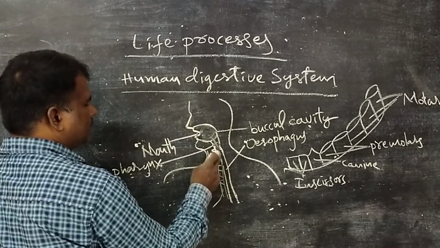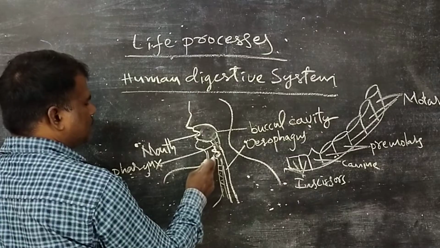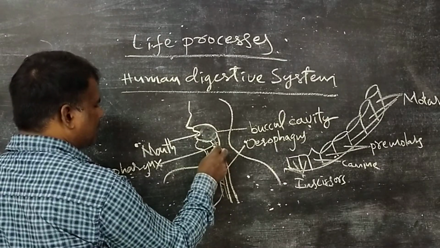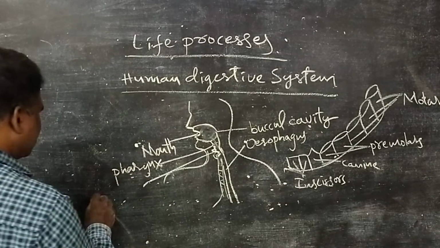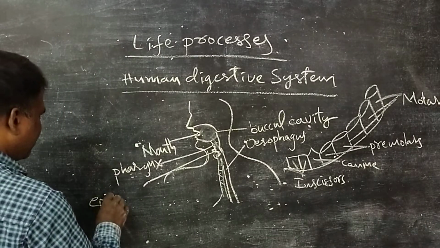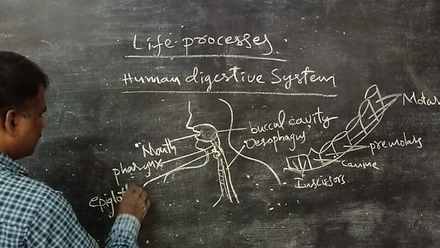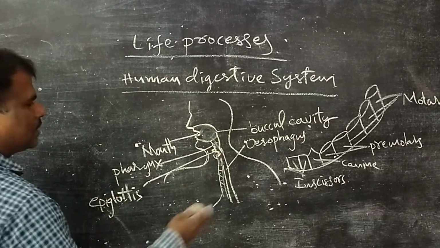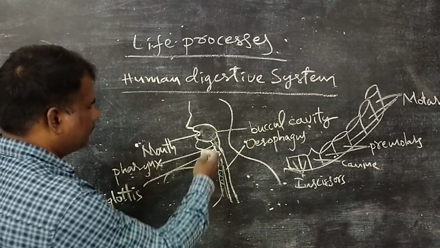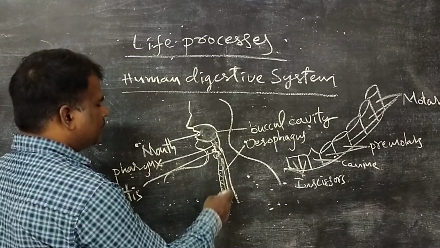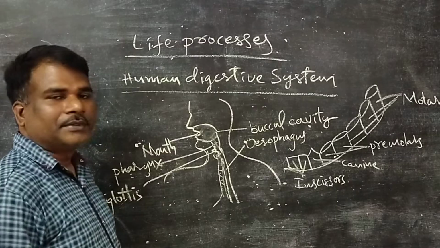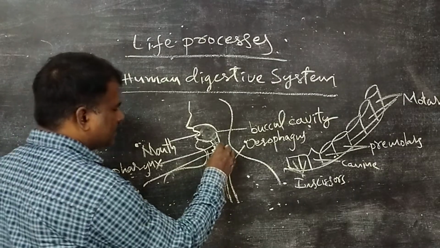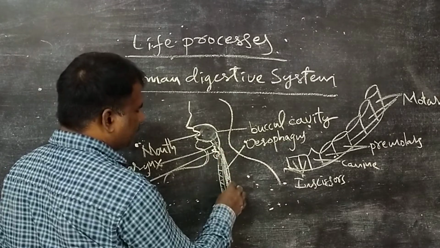When food comes, the air passage will close. When air comes, the food passage will close. The epiglottis acts as a lid over the glottis, which helps to separate the food and air, so they do not enter the wrong pipe. The air pipe is nothing but the trachea, and food enters the esophagus.